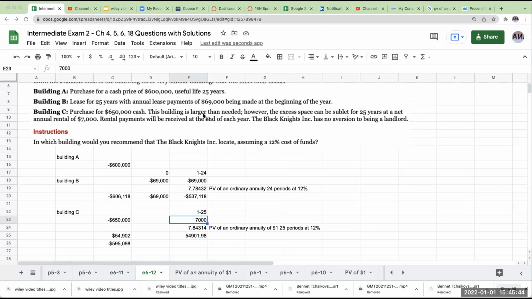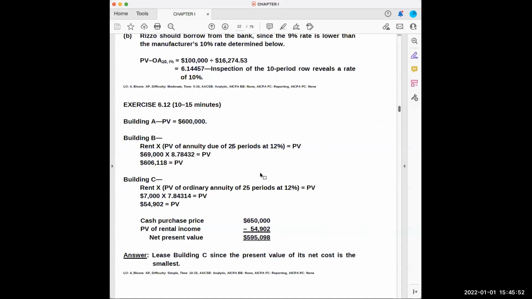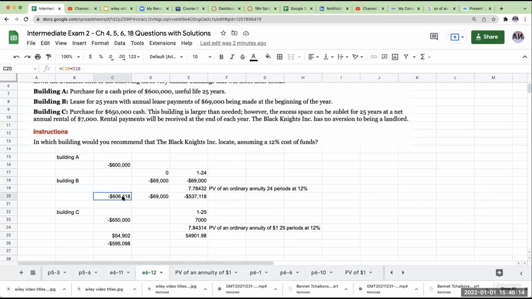So I'm just going to check my work. What's interesting is that the solution, I'm just going to show you this because we're actually getting the same results. We're just getting them a little bit differently. So right over here, again, this solution belongs to Wiley, but I want to just show this to you right over here, that what they use is an annuity-due instead of an ordinary annuity, 25 periods at 12%. So I think that includes that first payment. So they got 606,118. If I change this over here and I'm just looking at this, going back over here, we're getting the same number.